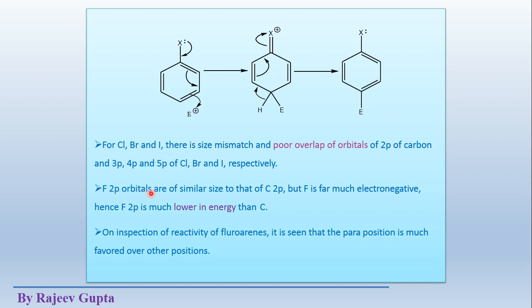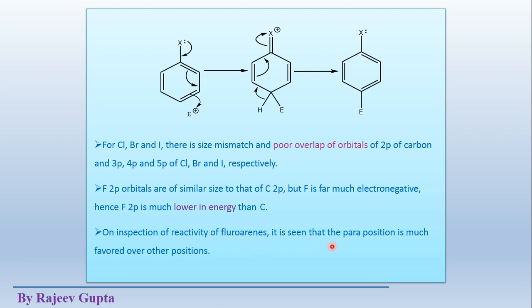For fluorine, the 2p orbitals are of similar size to the carbon 2p orbital, but F is far more electronegative, hence the fluorine 2p orbital is much lower in energy than carbon. On inspection of the reactivity of fluorobenzene, it is seen that the para position is much favored over other positions, because at the para position the inductive effect is lowest. So in all these halogens we see variations.